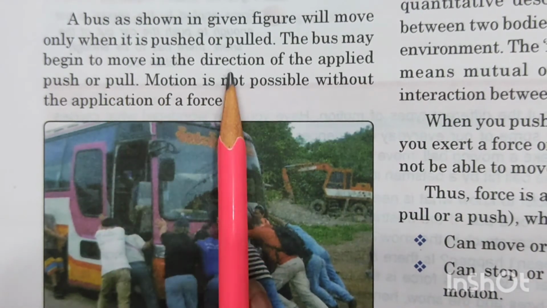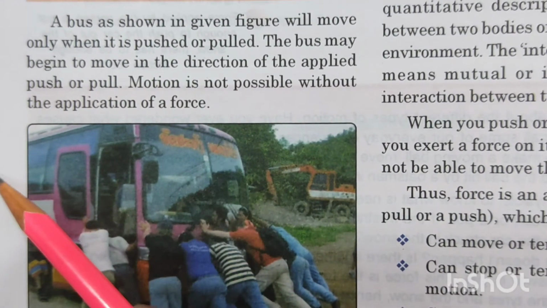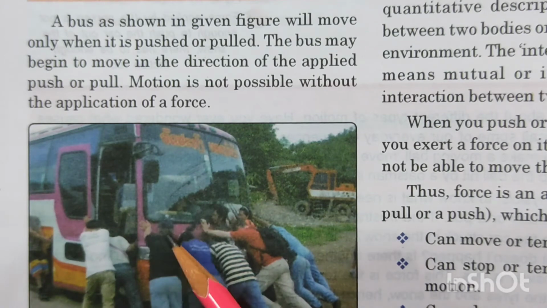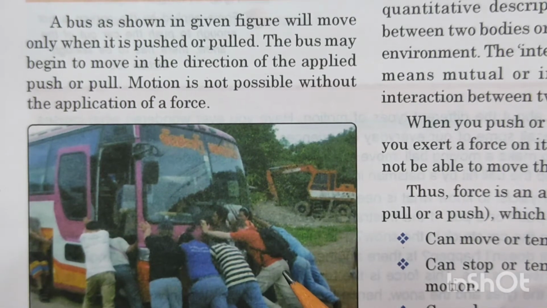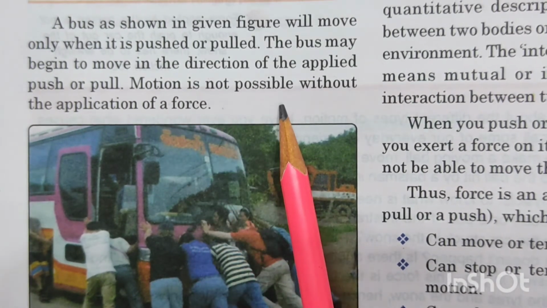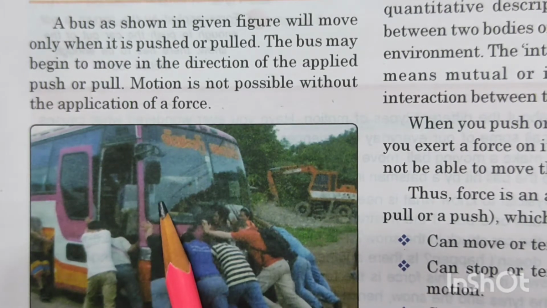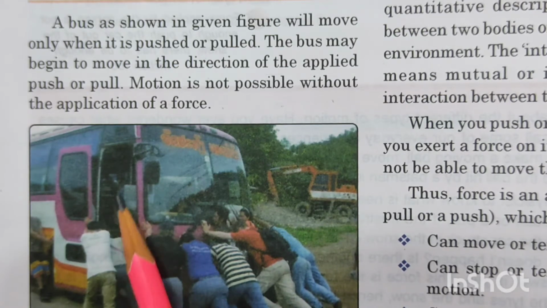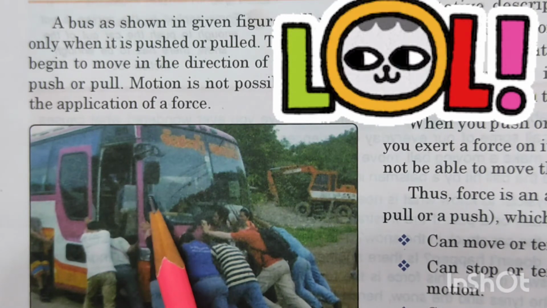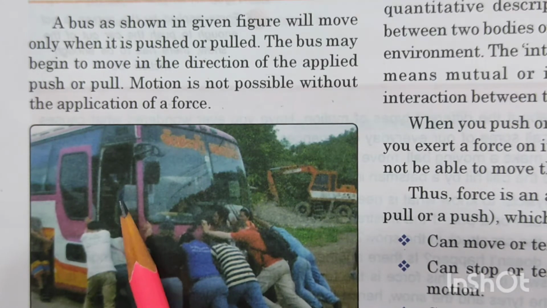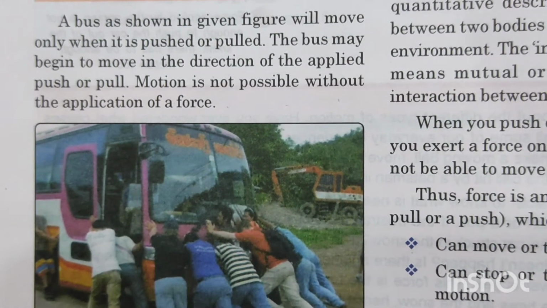The bus may begin to move in the direction of the applied push or pull. Now when they are pushing it, children, the bus will go in the backward direction. And if they hold it somehow with a rope and they try to pull it, the bus will move in the forward direction. Motion is not possible without the application of force. Now, if this bus is not in a working condition, as you can see over here, no driver can be seen sitting over here. That means the bus will not move. Then, how can you move a bus under such a condition where a driver is not sitting? Then it can only be pushed or pulled.